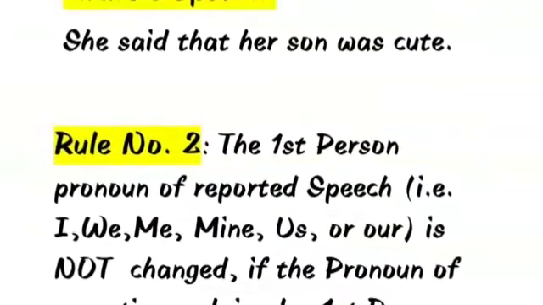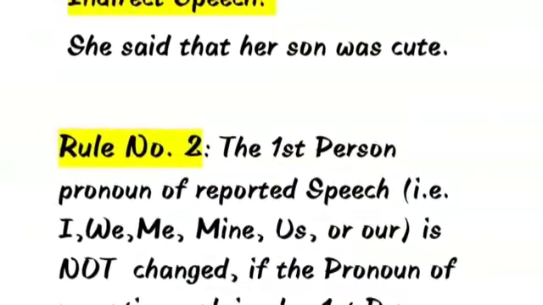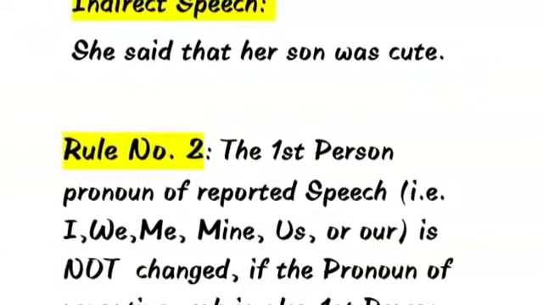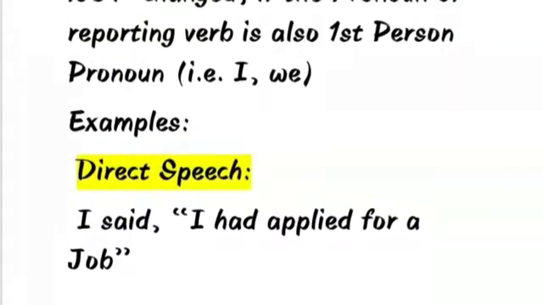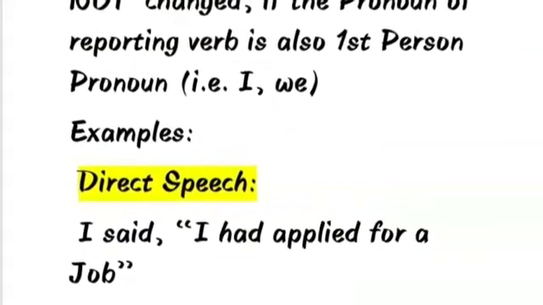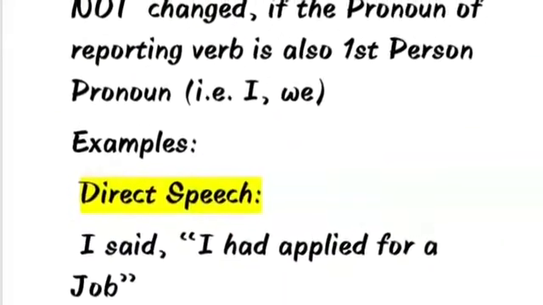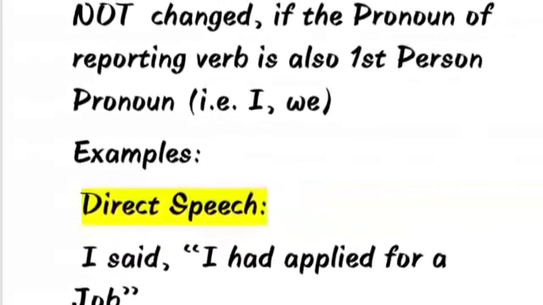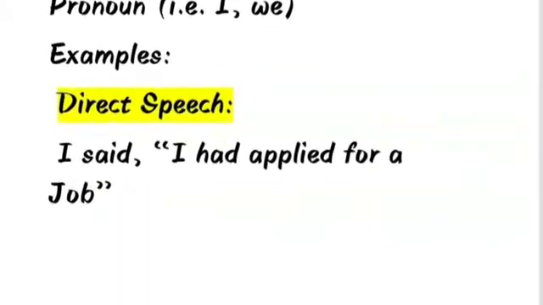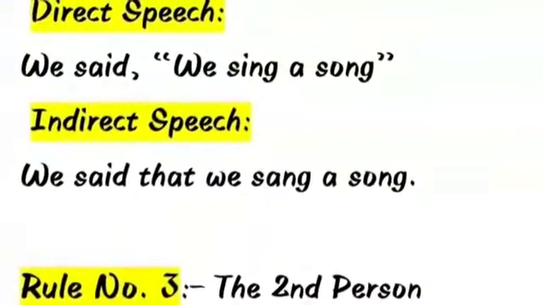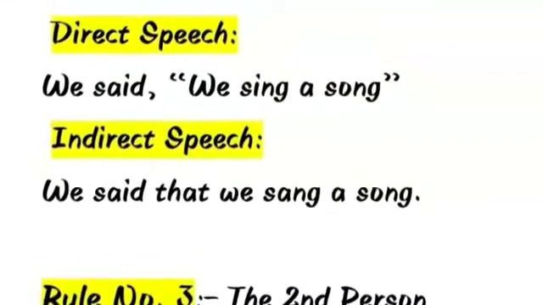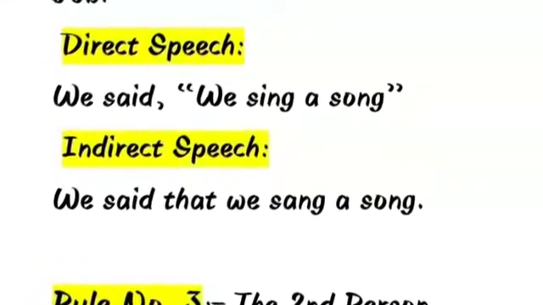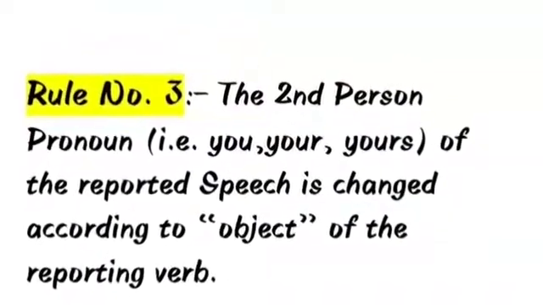Rule number 2. The first person pronoun of reported speech is not changed if the pronoun of reporting verb is also first person. For example, I said, "I had applied for a job." Indirect speech, I said that I had applied for a job. Direct speech, we said, "We sing a song." Indirect speech, we said that we sang a song.